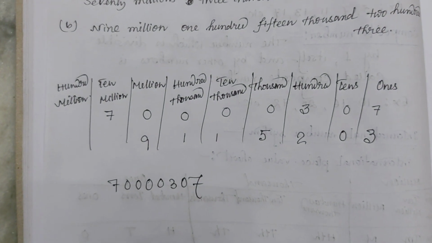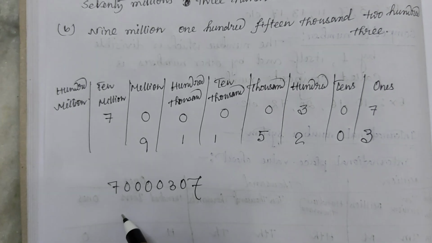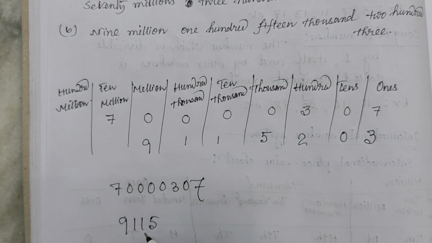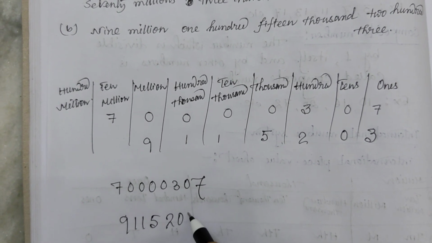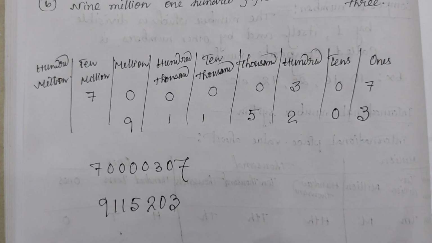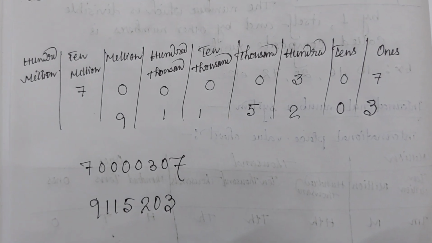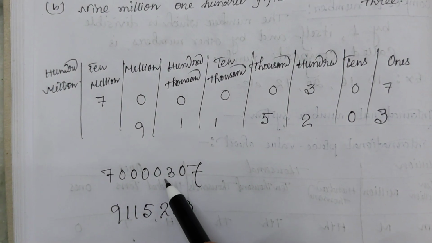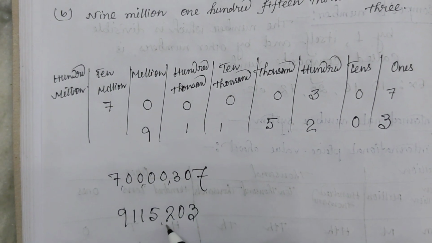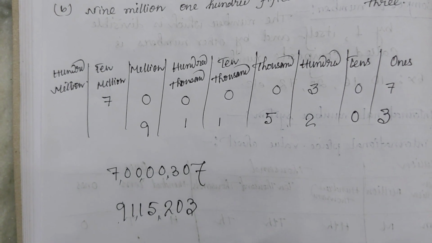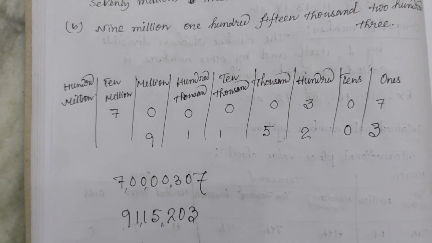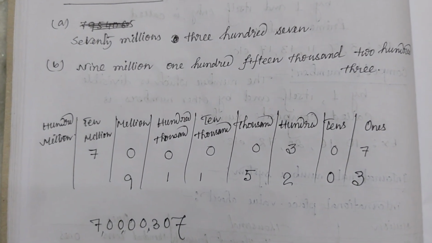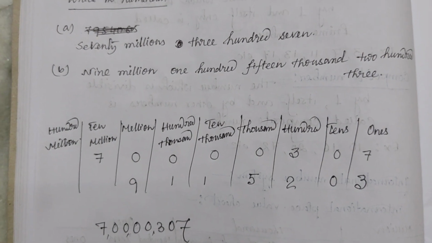So what will be the number? The number is 9115203. So in this way, now you can use the commas here, 3, 2, 2. So in this way, you have to write the number.